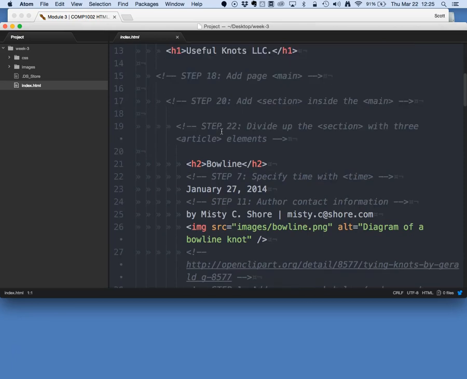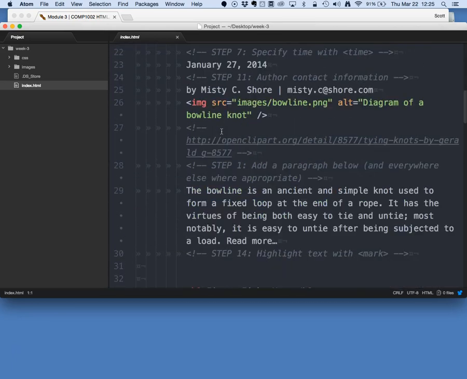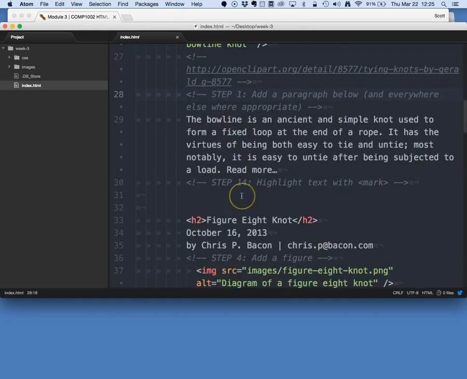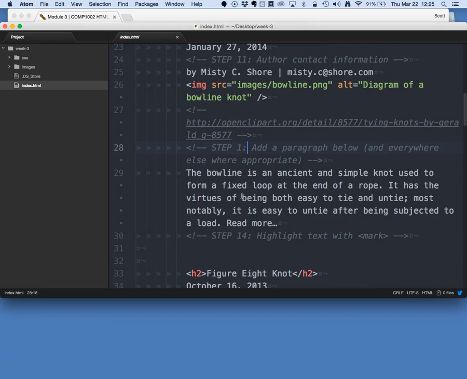We'll head over to step number 1, somewhere around line 28. Throughout the text document, we have blocks of text that might be appropriately marked up as paragraphs. So here we have a paragraph, so I will surround this with the paragraph tags, and anywhere else.